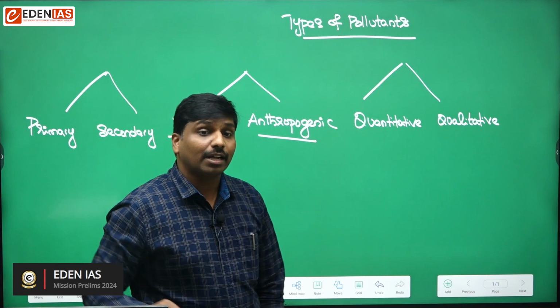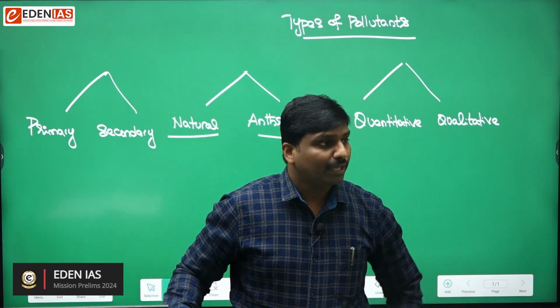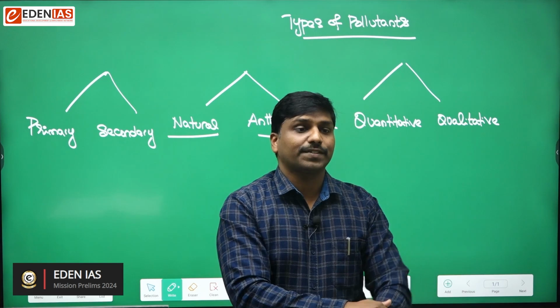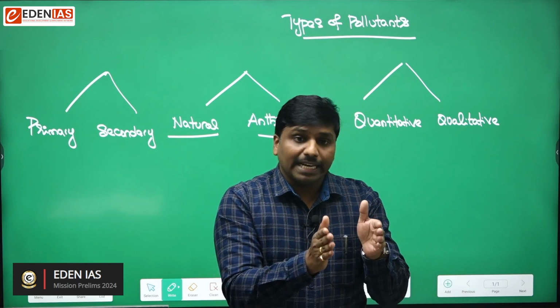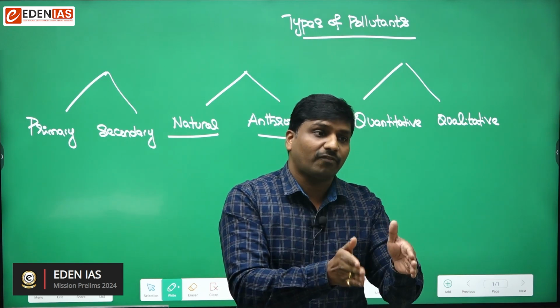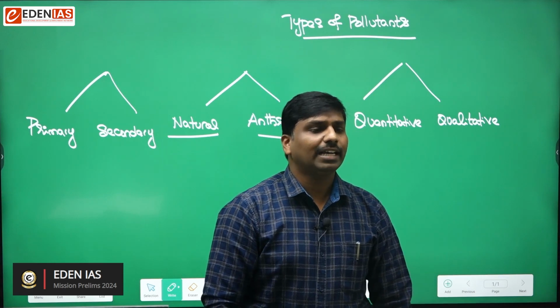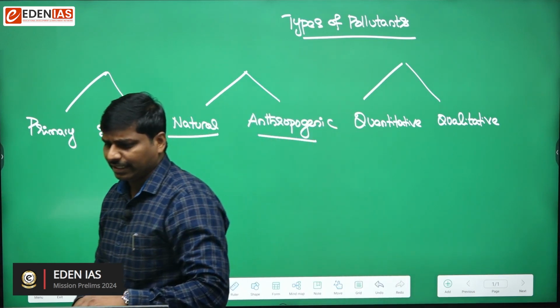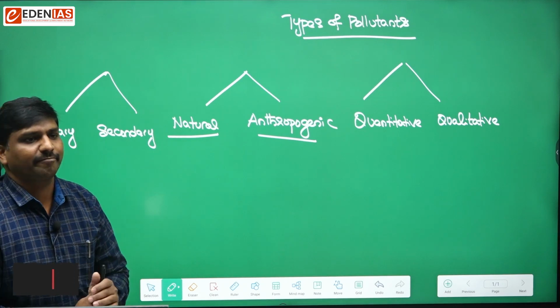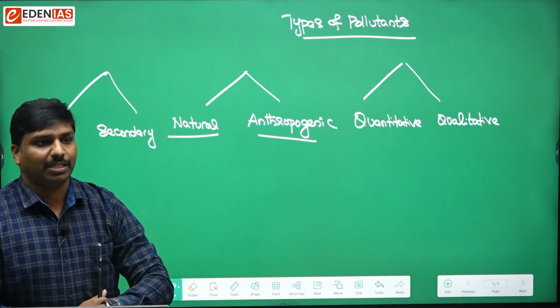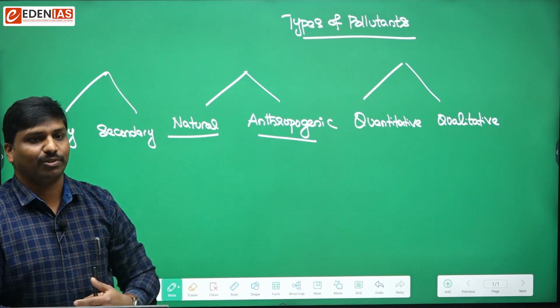Okay, what are primary pollutants? The name itself refers to primary. That means these pollutants exist in the same form as they have been added to the environment. For example, plastic is produced and added to the environment, and in the same form it becomes a pollutant.